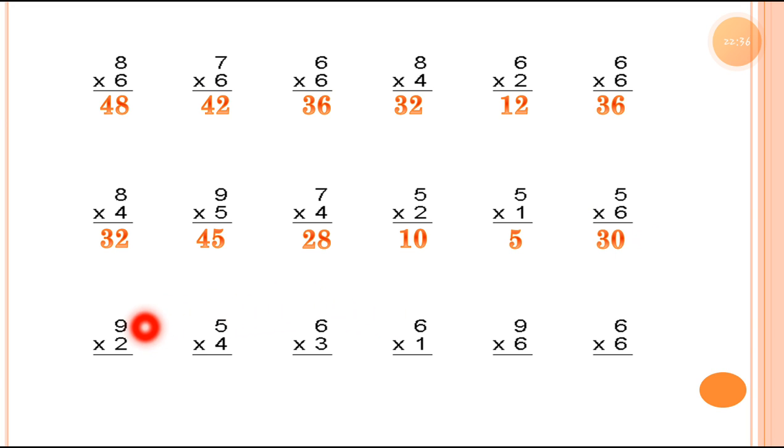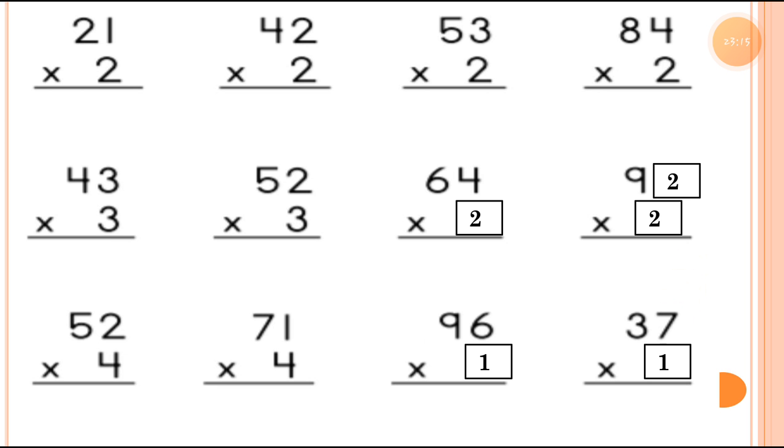Now the next one, 2 9s are 18. Then the next one, 4 5s are 20. Then the next one, 3 6s are 18. Then the next one, 1 6s are 6. Then 6 9s are 54. And the last one, 6 6s are 36. Then the next, 2 digit sums.